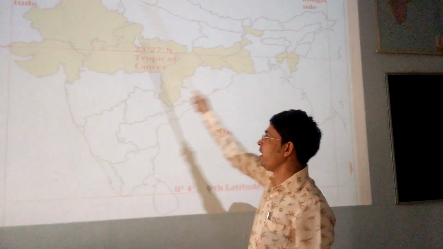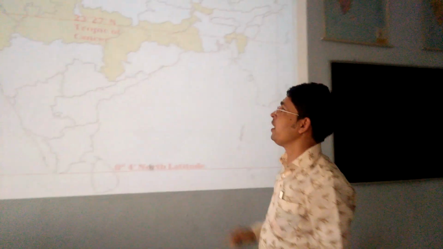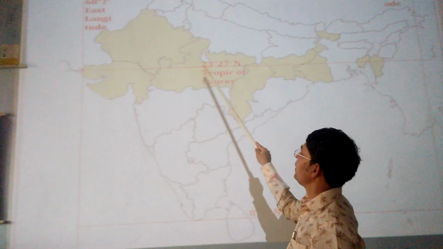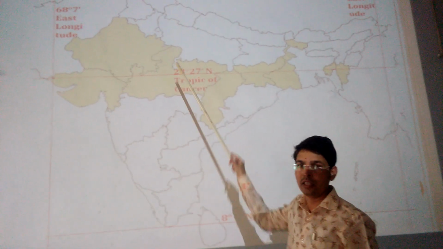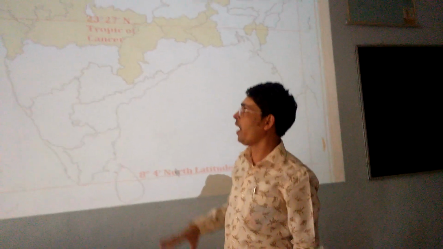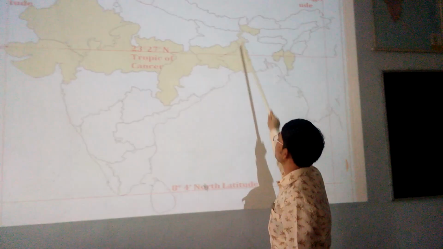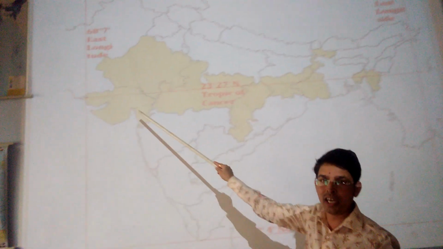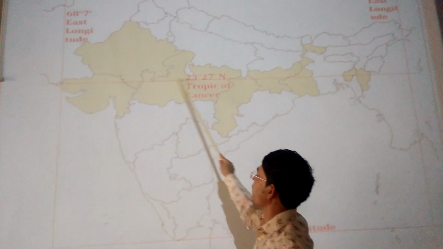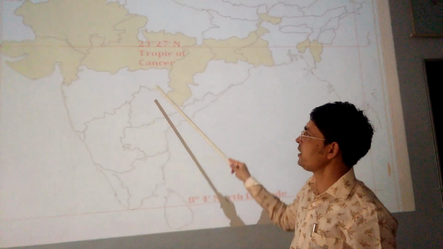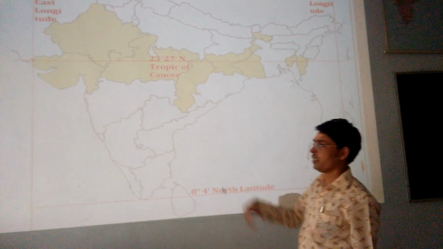So framing India into the longitudinal extension and latitudinal extension, and adding more on that, this Tropic of Cancer is dividing India into almost two equal parts. The question arises here: why did I make these states brownish or yellowish? These are the states through which the Tropic of Cancer is moving. So let's see which states the Tropic of Cancer is moving through.